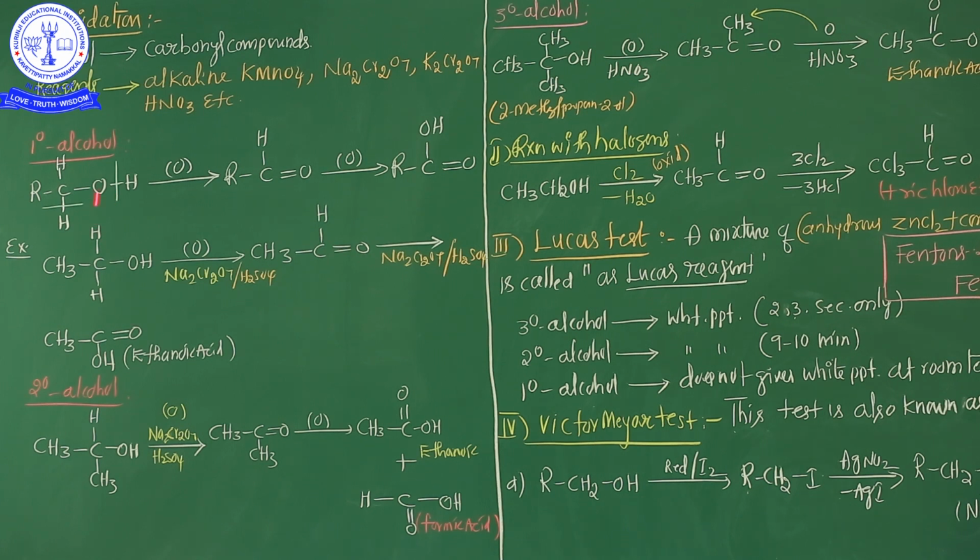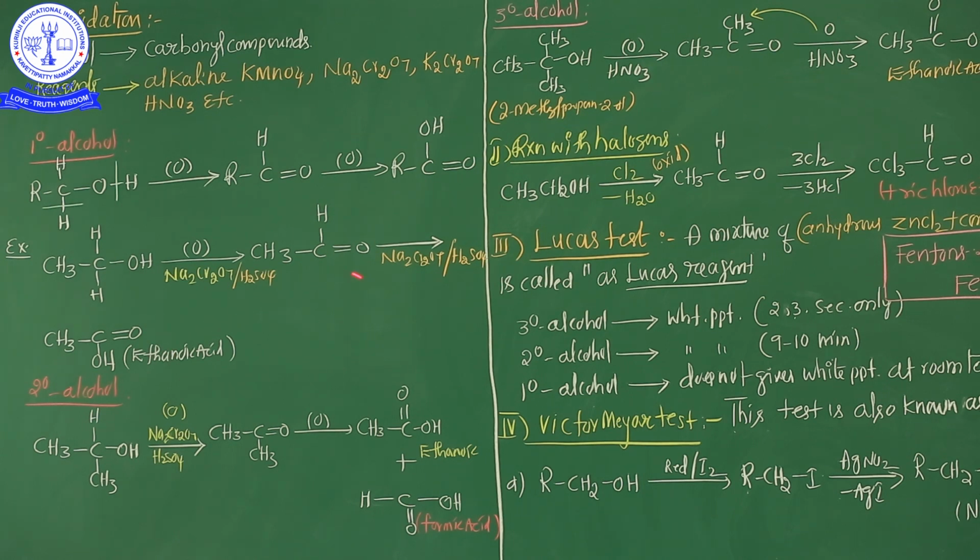See carefully, when 1 degree alcohol is involved in the oxidation process in the presence of alkaline or acidified Na2Cr2O7, K2Cr2O7, basically the final products are carbonyl compounds. Here in this 1 degree alcohol, the intermediate product is the aldehyde, and the final product is the carboxylic acid.